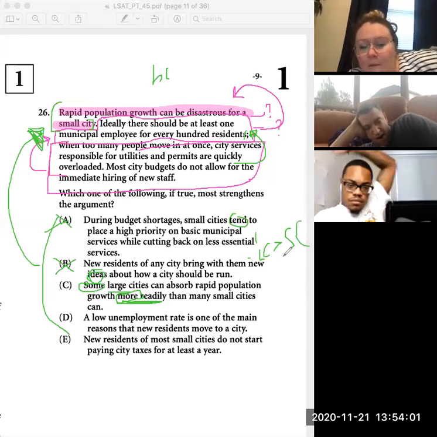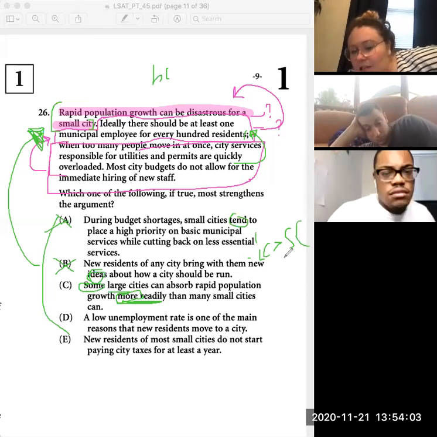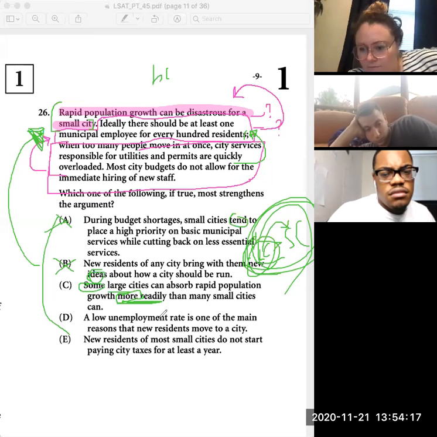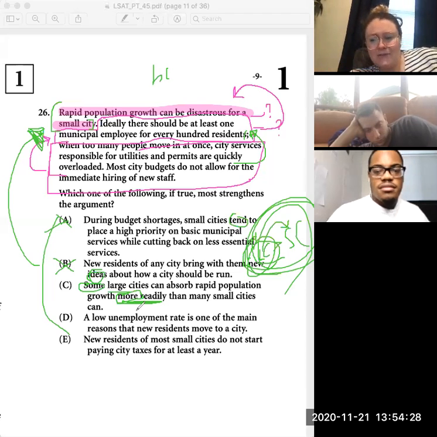Maybe both of them can do it amazingly well, or maybe both of them suck at it. We're just saying at least one of them does a better job than many small cities. Do you see how that relative doesn't help us at all? Just because one city does an amazing job doesn't mean that the small cities are bad at it.